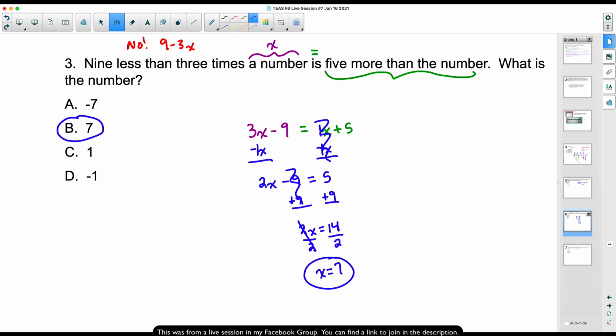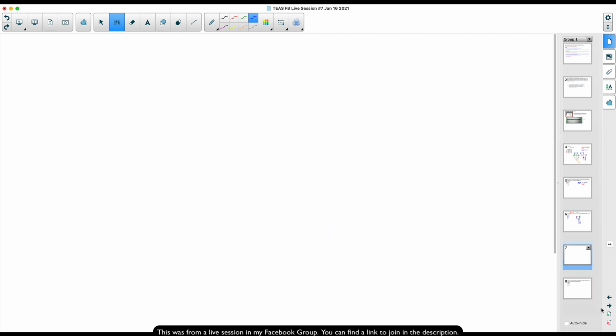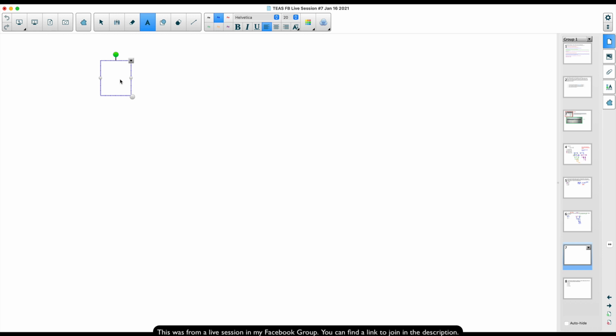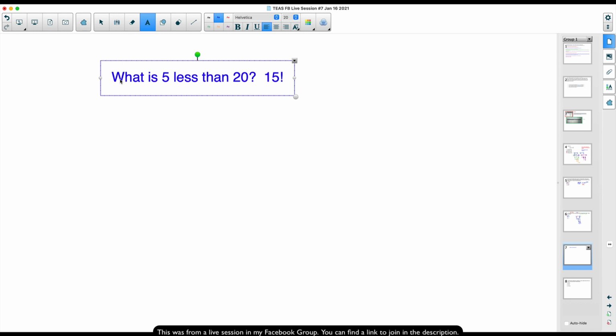Okay, very good. I do see this question: should I use a minus instead of a less than? Let me nip that one in the bud, because I hear that all the time. I totally understand what you're saying. So let's look at two ways of this whole less than thing, because people think, should I use an inequality or should I be subtracting? What is 5 less than 20? The way that's worded, the answer is going to be 15, right? What we're doing there is taking 20 minus 5. That's 5 less than 20.